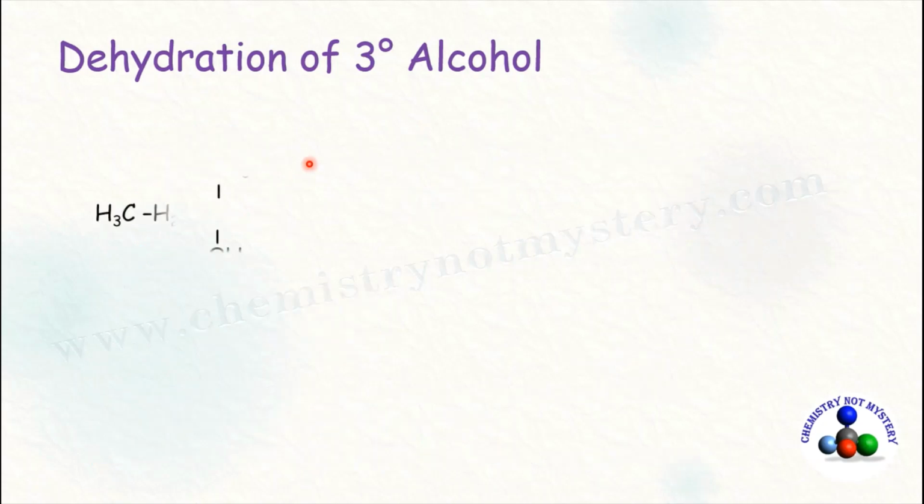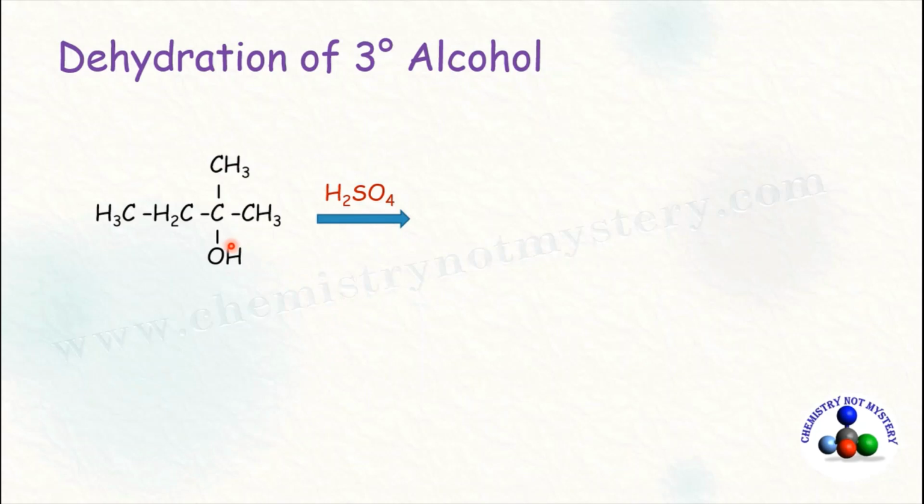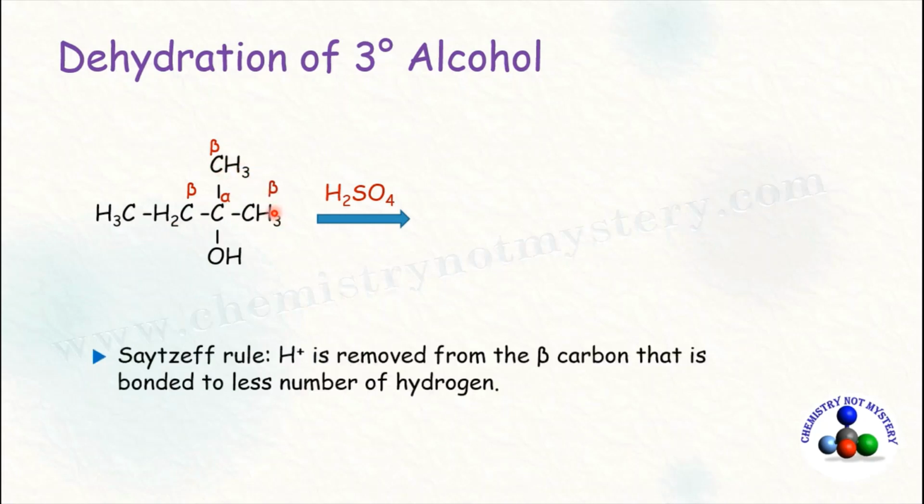Now let's try to find out the product of dehydration of tertiary alcohol according to Saytzeff rule. First of all, label the carbons. The carbon bonded to OH is the alpha carbon and the carbons next to it are the beta carbons. So there are 3 beta carbons. Now compare the hydrogens bonded to each beta carbon and find out the beta carbon that is bonded to less number of hydrogens. So this beta carbon is bonded to just 2 hydrogens while the other beta carbons are bonded to 3 hydrogens.